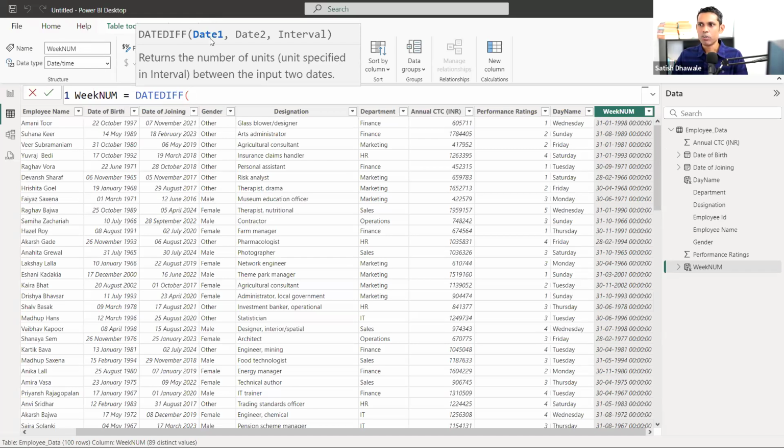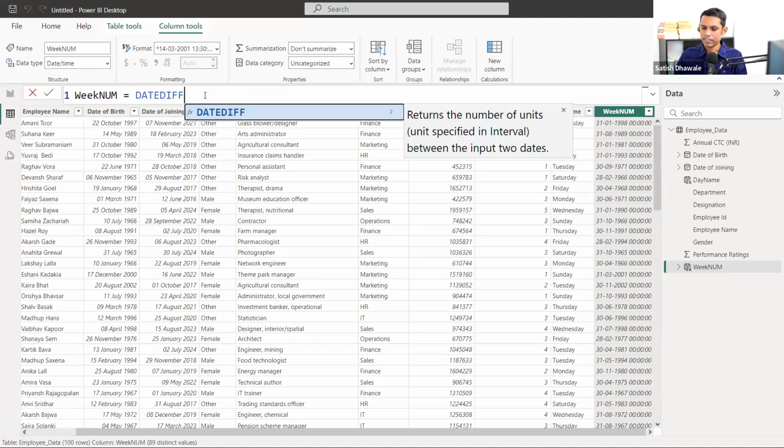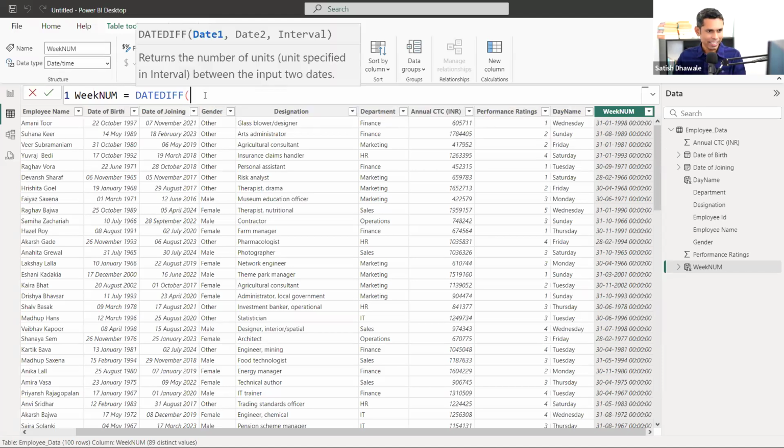Now it is going to ask you for a date and then an interval. What do date and interval mean? The syntax of this formula is first date, then second date, and then interval: start date, end date, and interval.